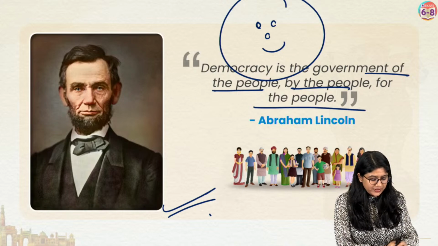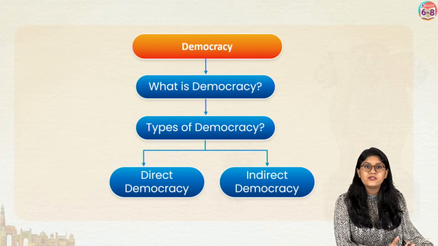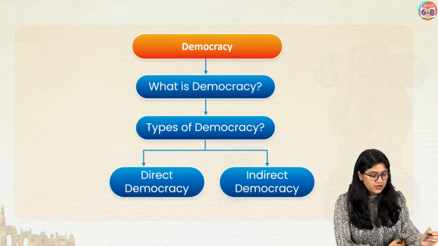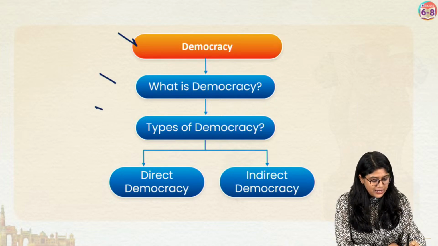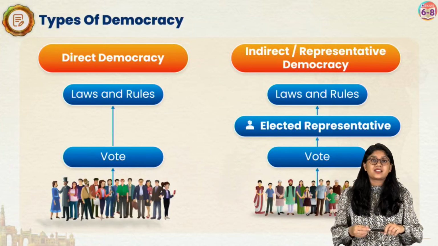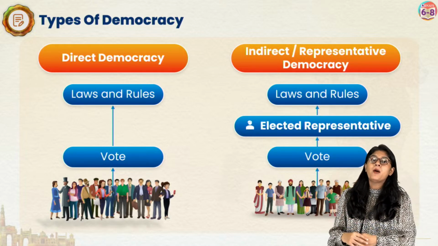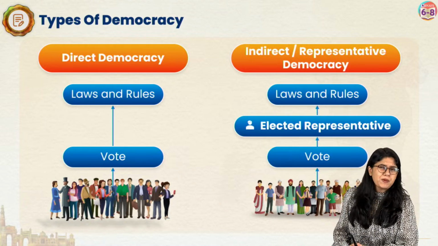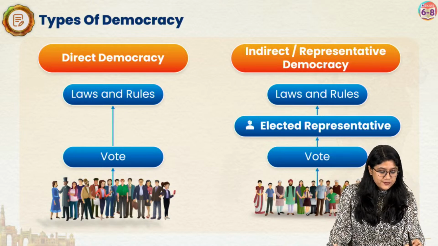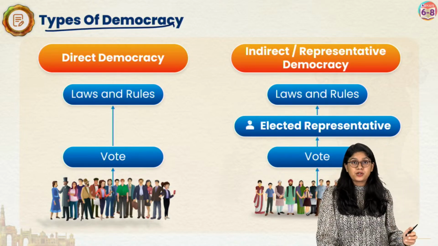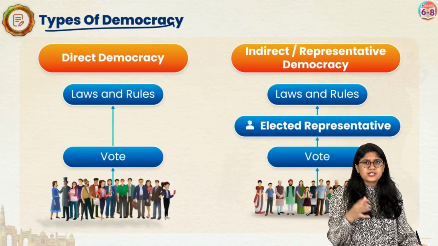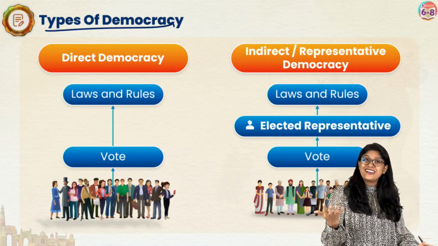The last topic, everyone, let's quickly wind this up. It's really very important. I want all of you to stay focused. Democracy, what is democracy? Types of it. So, of course, we know that democracy is nothing but a government formed by the people. The rule of the people is there. Now, there are two types of democracy that we'll be discussing broadly in this particular chapter, not in detail, but from the surface. Detail you'll be learning in your higher classes.